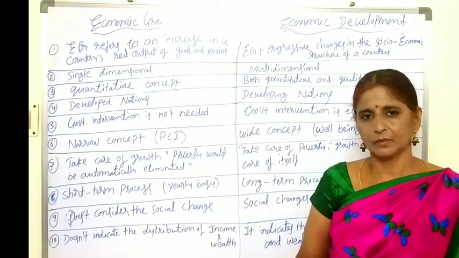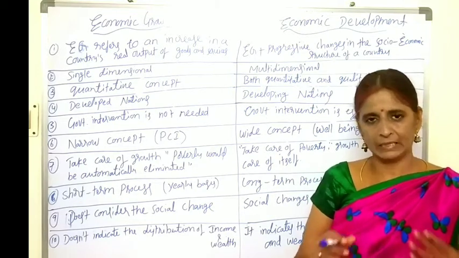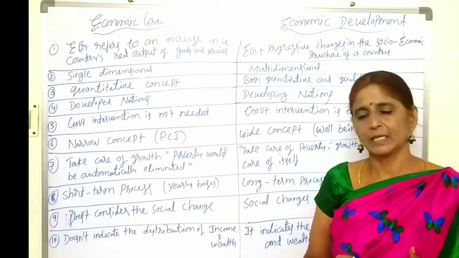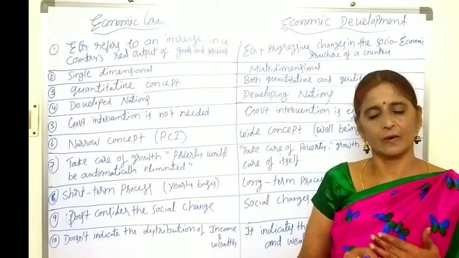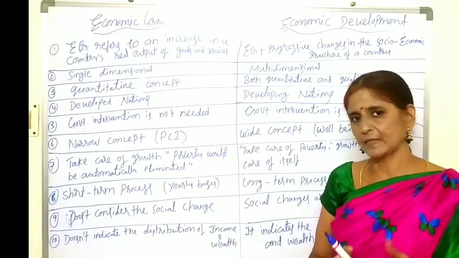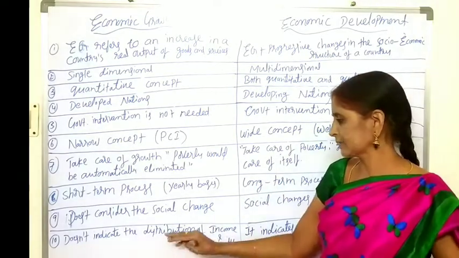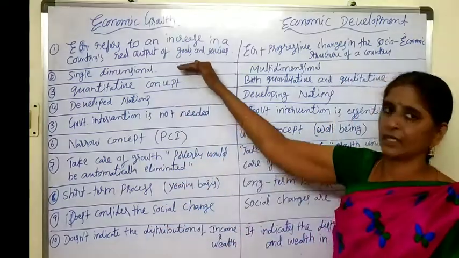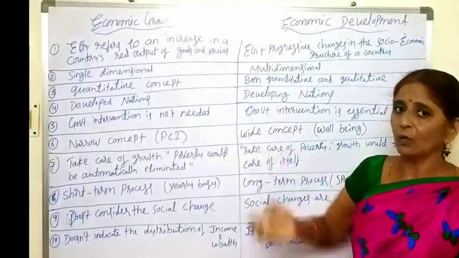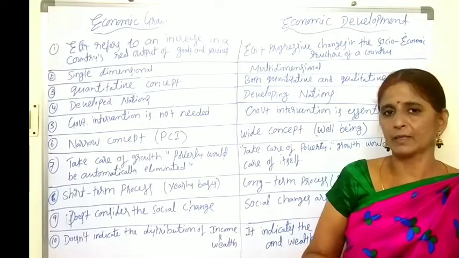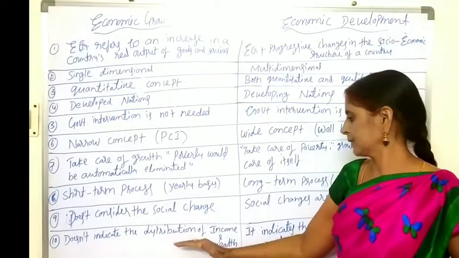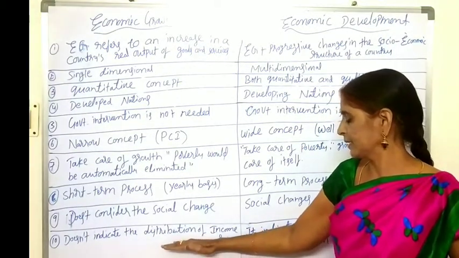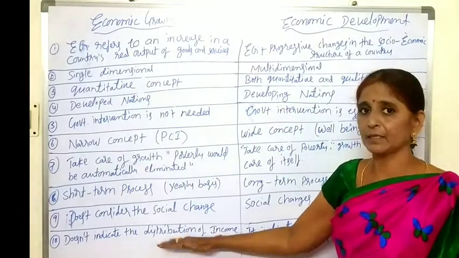After producing the goods, the national output or national income must be equally distributed among the entire population of the economy. But it is not studied by economic growth. It only studies the rise in the national output. How the output is distributed among all the sections of the society is not concentrated on by economic growth.